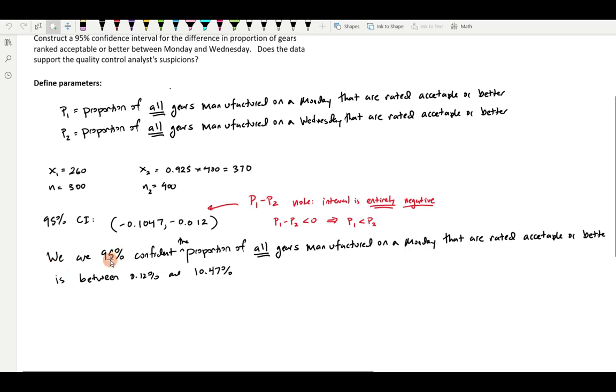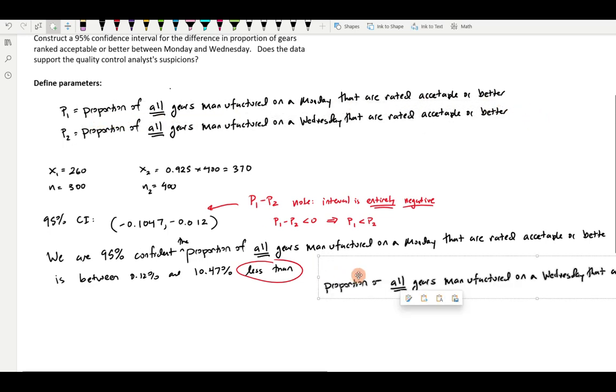We are 95% confident that the proportion of all gears manufactured on a Monday that are ranked acceptable or better is, in this case, because this is negative, it makes more sense to state things in a positive sense, so I'm going to switch this to positive, and convert these into percentages because it's more common to speak about proportions as percentages.